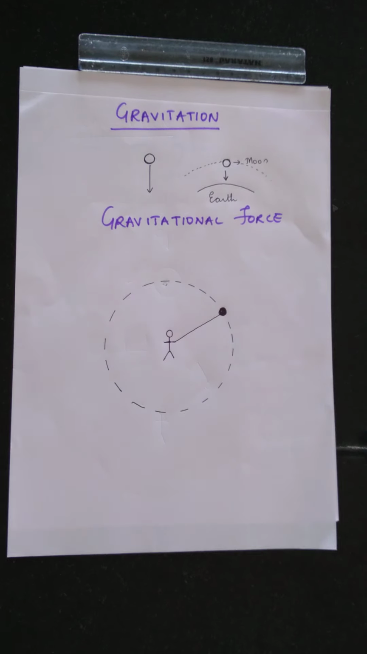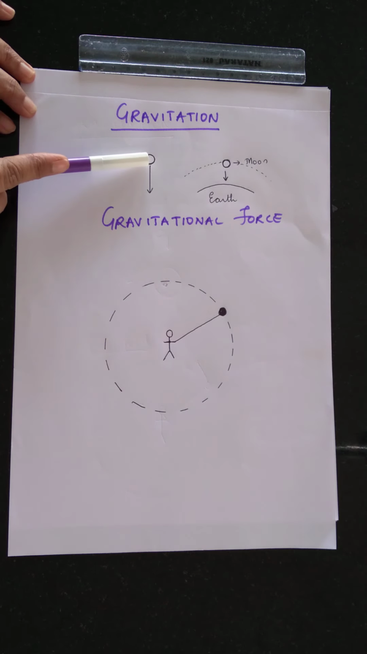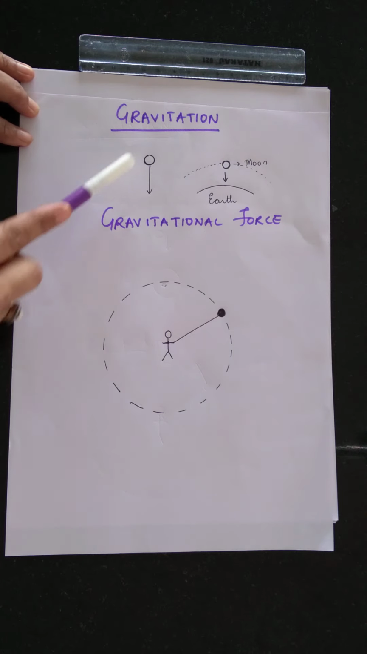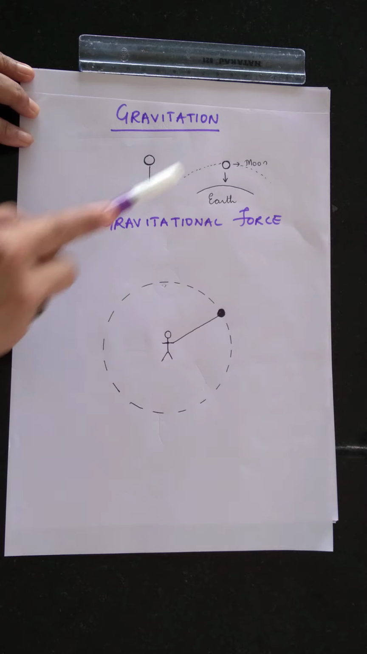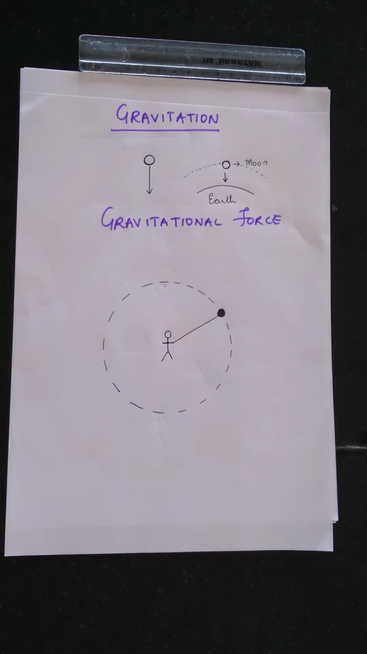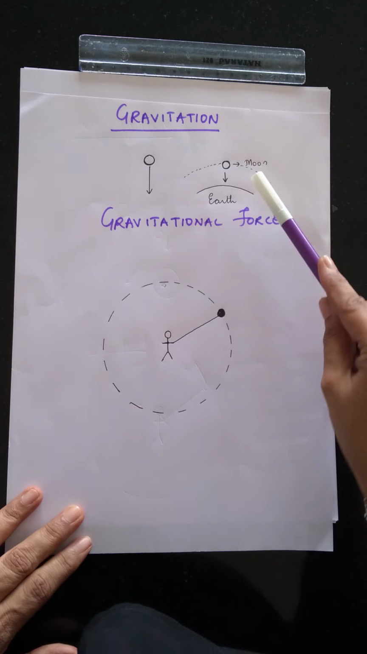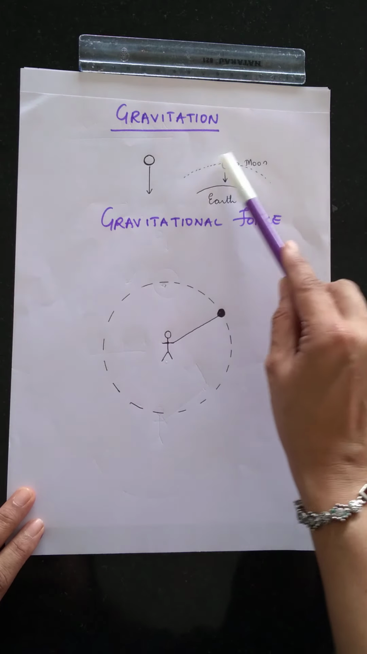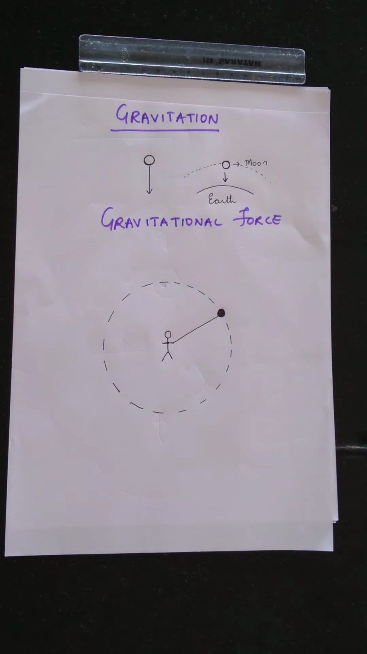Is that clear? So, just remember that when an object is released from a certain height, it falls down towards the earth's surface. So, if this object is moving towards the earth's surface, the moon also should have fallen down towards the earth's surface. But there is a force which keeps the moon moving along a circular path. And according to Isaac Newton, both the forces are the same. The same force is responsible, and that force is the gravitational force, or we simply call it gravitation. Is that clear?